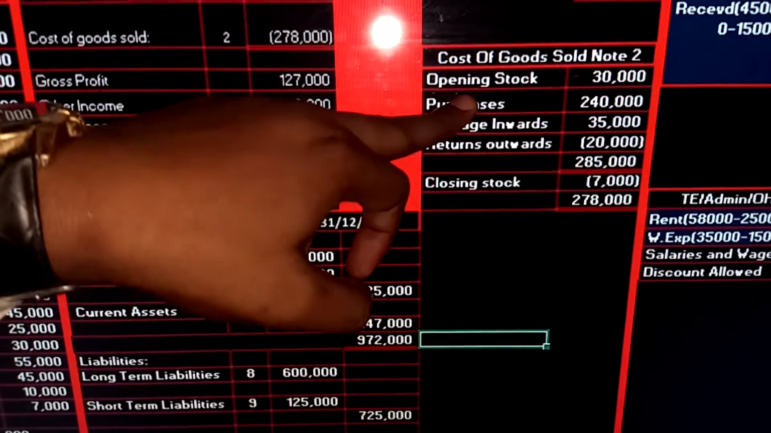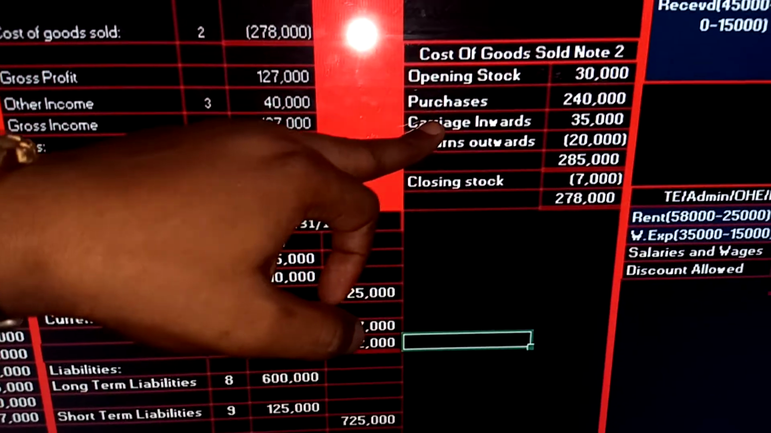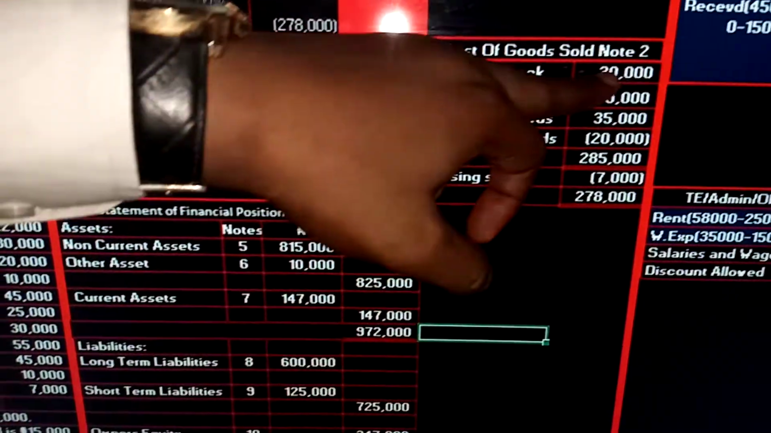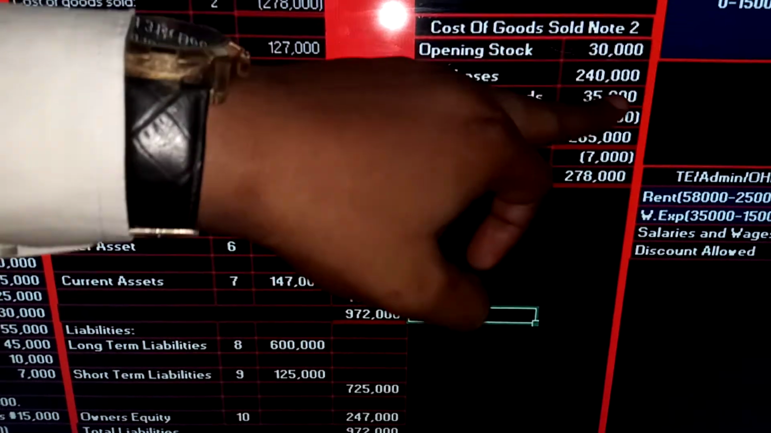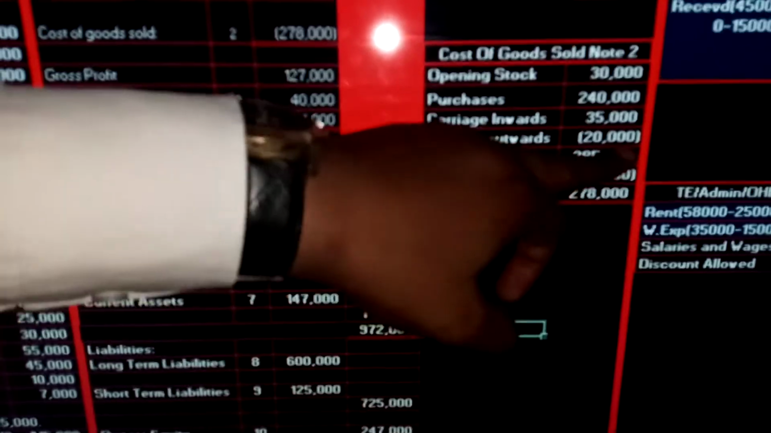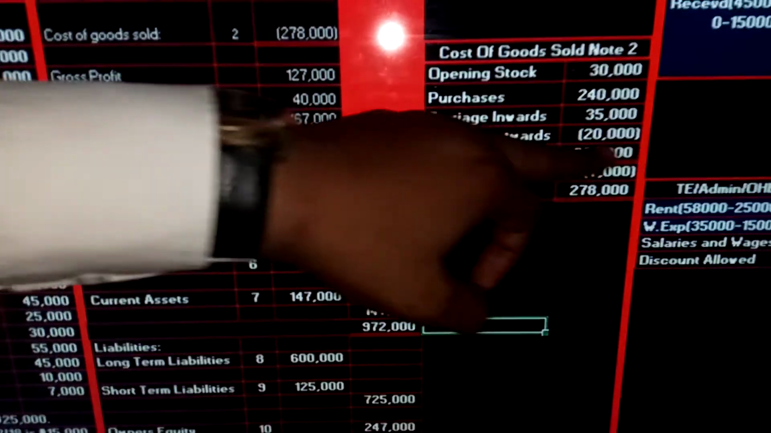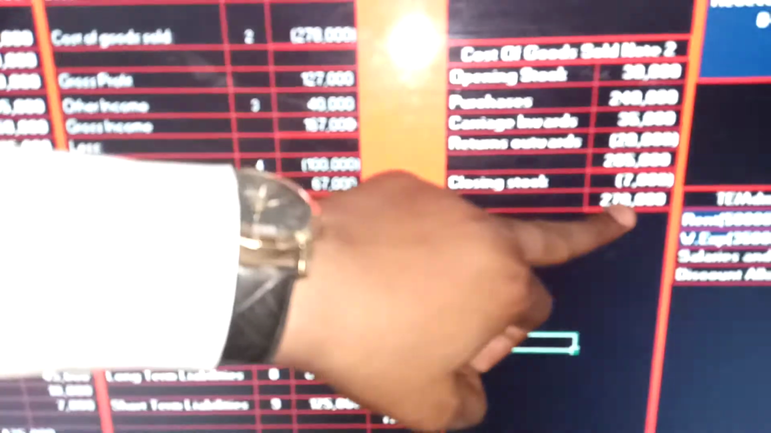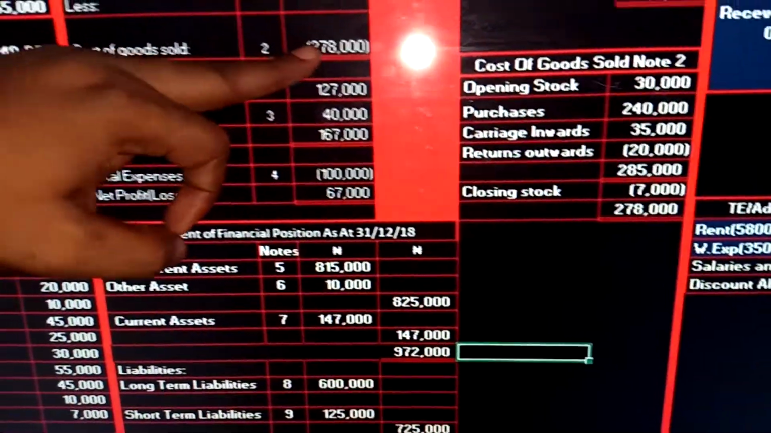Opening stock is the stock you have before you bought more. So when you buy more, it will increase what you have in store. Carriage in was the amount you spend to bring the product to the place you're selling them. So you spend more. That's why you're adding opening stock to purchases and carriage inward before deducting your returns outward. Okay? So this here, you can call it cost of goods available for sales. So when you take out your closing stock of 7,000, you have 278,000. That's how you got this.